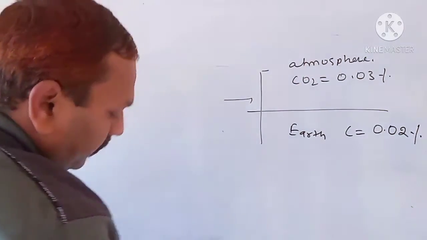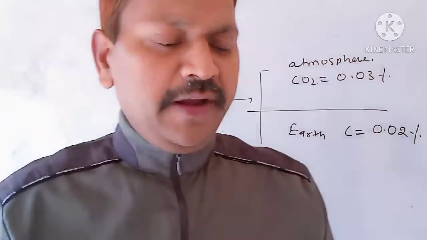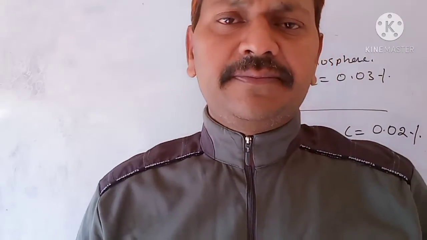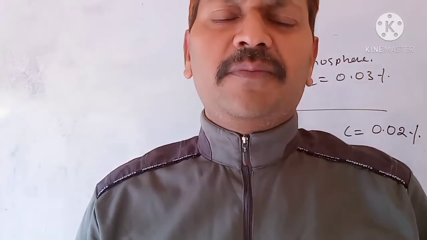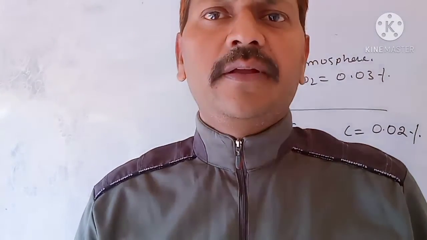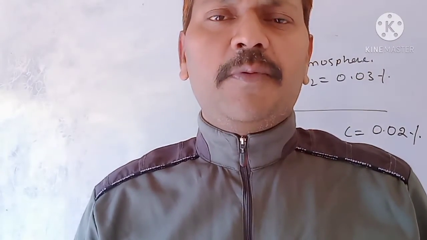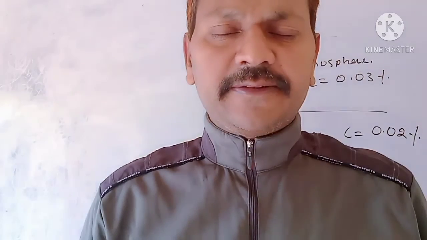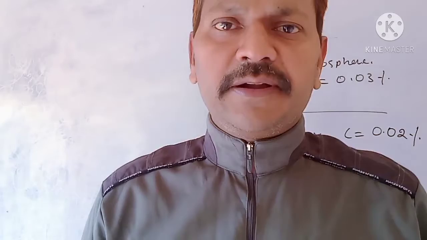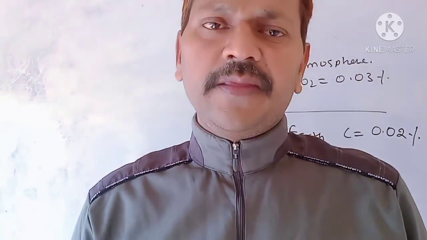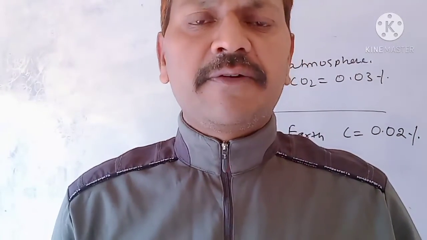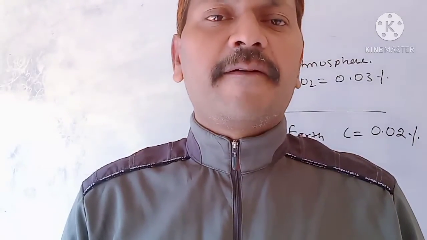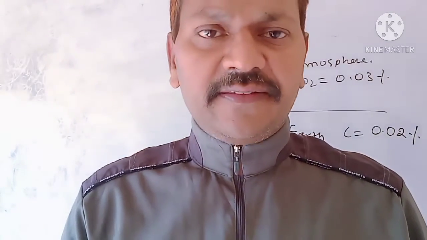Children, see this: in the introduction part we studied that all living systems, including humans, are made of carbohydrates, proteins, vitamins, minerals, fats, nucleic acids, etc. They are all made up of carbon, as are fuels, many items, cleanliness items, and medicines, children.